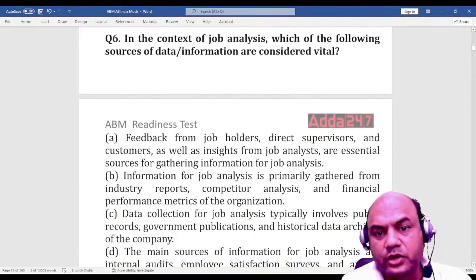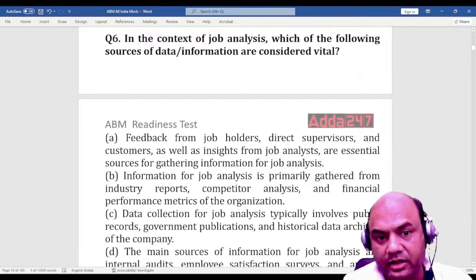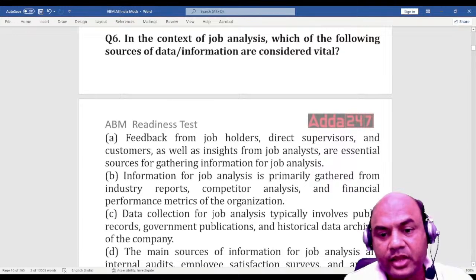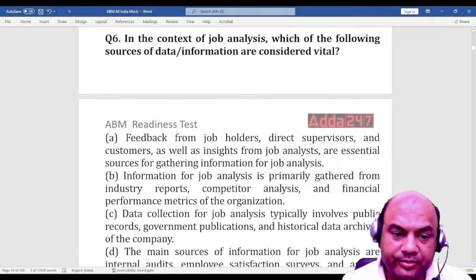In context of job analysis, which of the following sources of data information are considered vital? Feedback from job holders, direct supervisors and customers, as well as insights from the job analysts are essential sources for gathering information for job analysis, right?